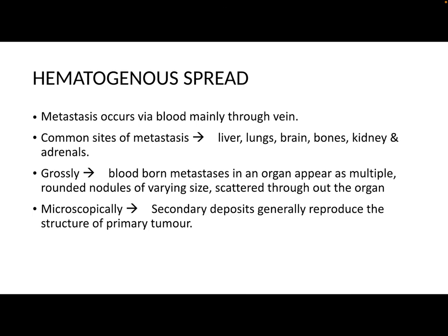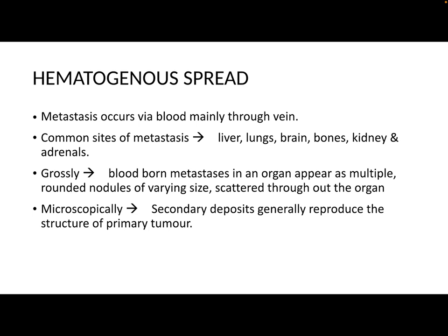Now coming to hematogenous spread, as the name indicates, it is the metastasis which occurs through blood and mainly via veins. Most of the hematogenous spread of tumors occurs through veins because arteries are more muscular and difficult to get invaded by the tumor cells. The common sites of metastasis which occurs through hematogenous spread are liver, lungs, brain, bone, kidney, and adrenals.